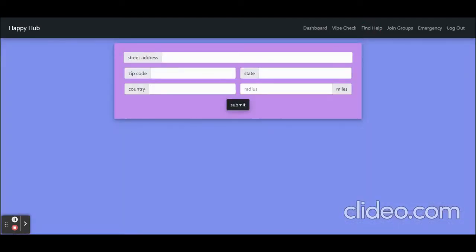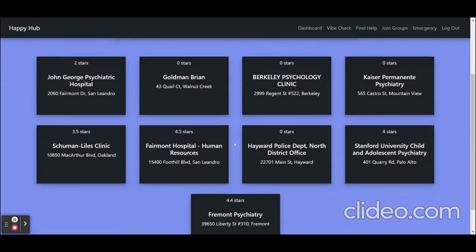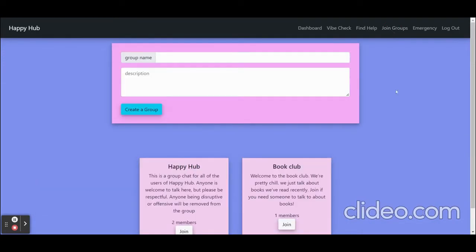The Find Help feature uses the user's address and how far they're willing to go to find them psychiatric clinics in their given radius. Users can join or create groups to find other people who share the same interests as them. This feature was inspired by my realization that talking to my friends helps with my anxiety.